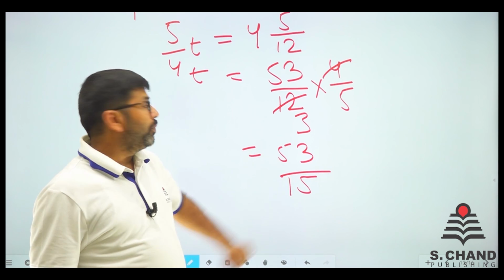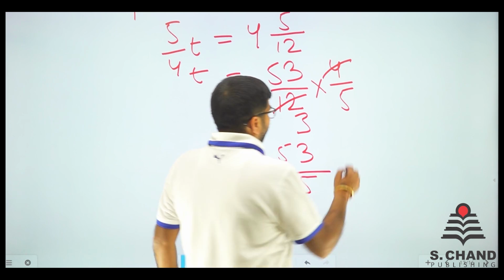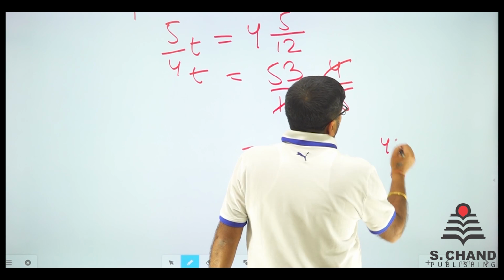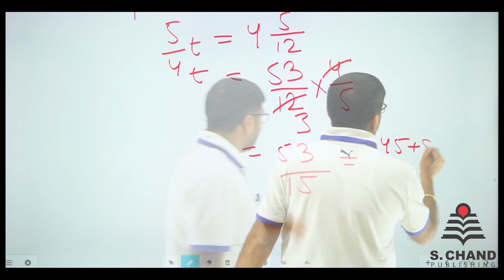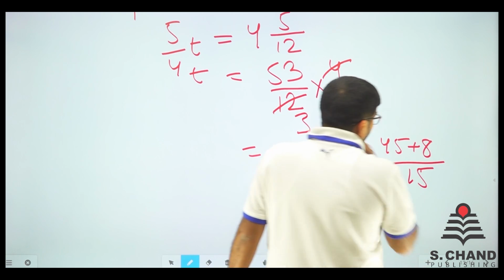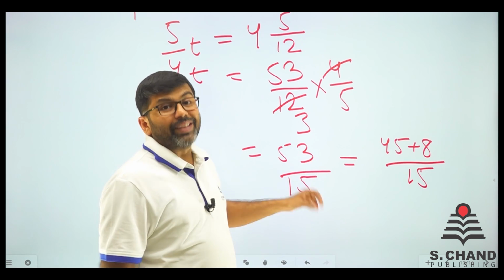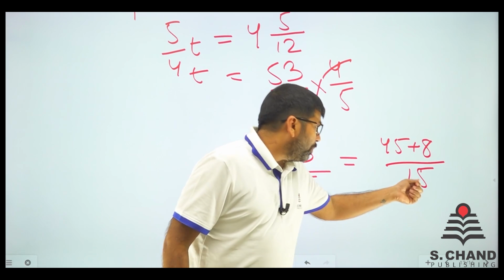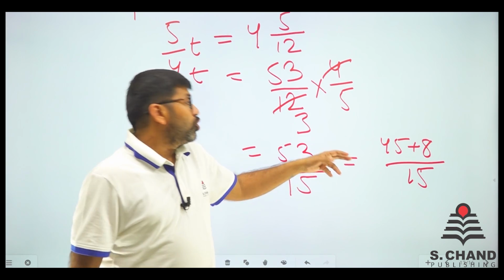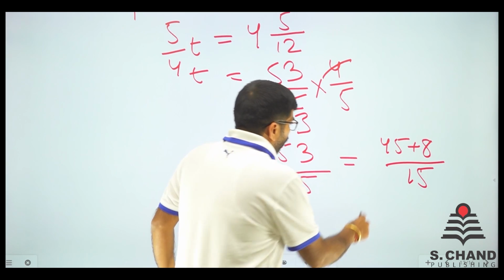So 53 by 15. Now we know it very well. It can be written as 45 plus 8 by 15, right? Why 45? Because I wanted to split this such as maximum multiple of 15. So 45 is the maximum multiple. So here we go.